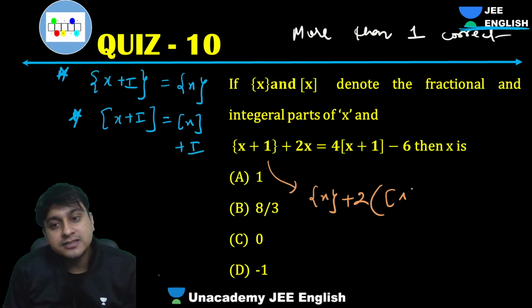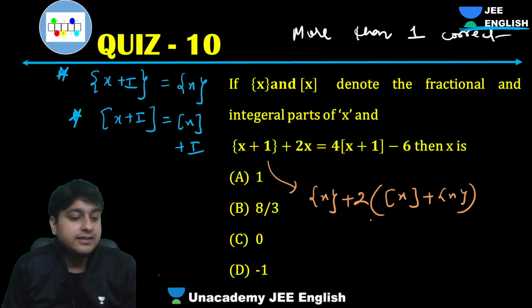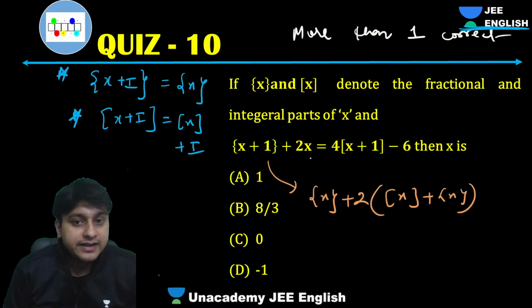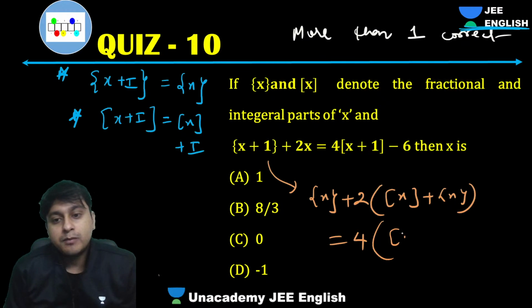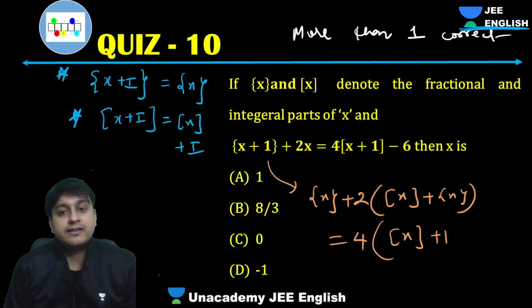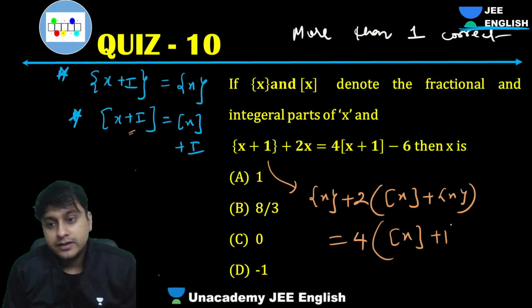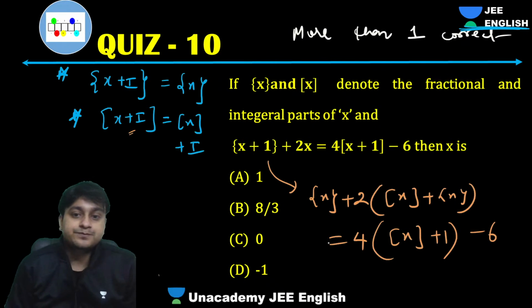X I am writing as box of x plus fractional part of x. Already told you time and again, this is what we do. Break it into box x and fractional part. Now, for this I will write box of x plus 1, using this formula. Minus 6.